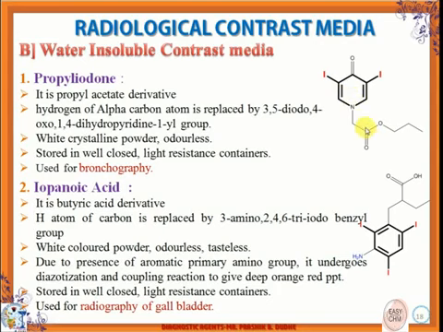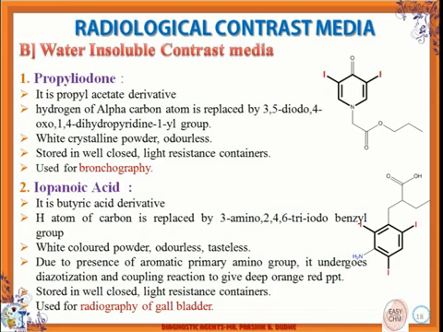It is a crystalline powder, odorless in nature, and is specifically used for bronchography, where the compound is injected in the lungs and then an X-ray is taken to check the alveolar spaces and the functioning of the lung.